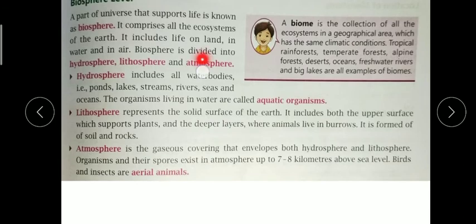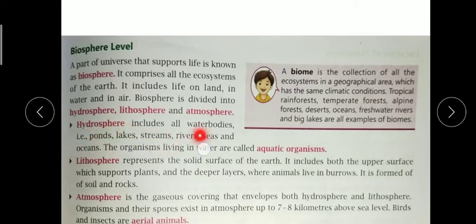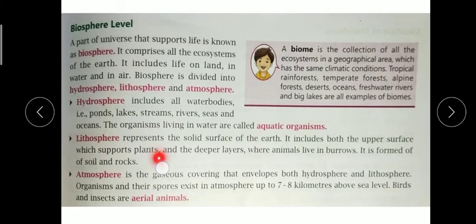So remember, the biosphere level is categorized into three parts: the hydrosphere, which is related to water; the lithosphere, which is related to land; and the atmosphere, which is related to air. Now what is a biome? You know, in geography your teacher has explained that in our geographical area, in different states and different countries, we have different plateaus and plains.